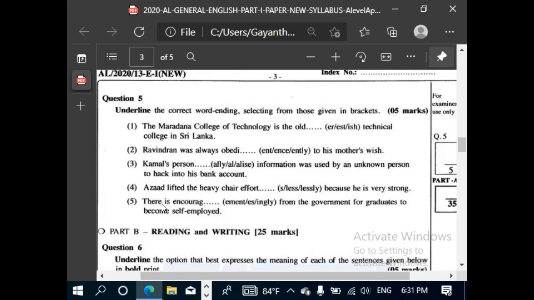Okay, fifth one. There is blank from the government for graduates to become self-employed. What is the answer for the final blank? There is encouragement. Very good. Encouragement from the government for graduates to become self-employed. Encouragement means support. It's a noun. Okay.